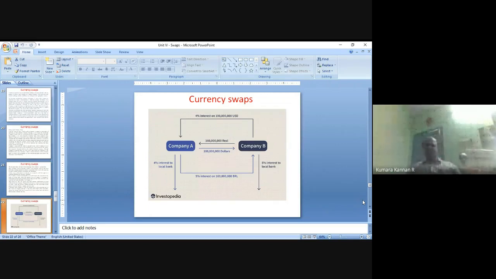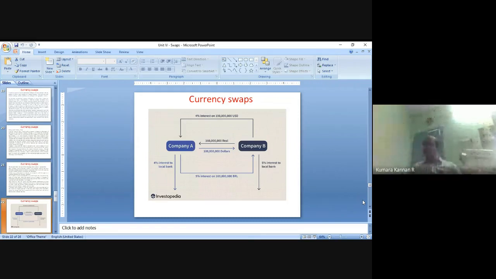They need that, right? So American company, if they go to Brazilian bank to raise this 160 million Brazilian real, they will be charged around 9% interest rate, right? So Brazilian company goes to American bank and raises this 100 million American dollars, they will be charged 10% interest rate, right? Now what happens? American company is charged just 4% interest rate if they raise the funds in local banks, American bank. Brazilian company is charged 5% interest rate if they raise the funds from a Brazilian bank. So they have a competitive advantage.